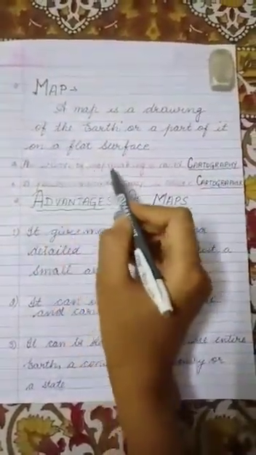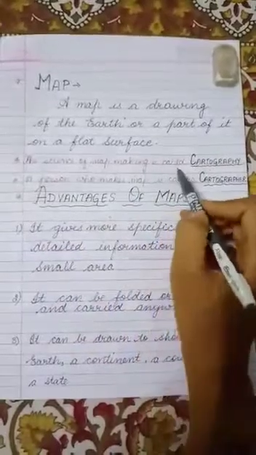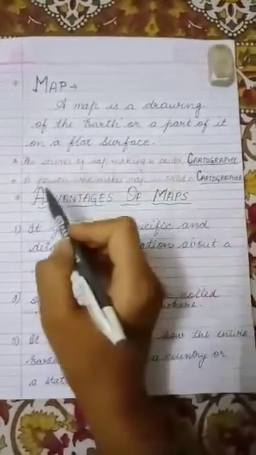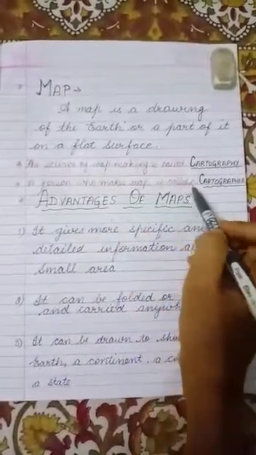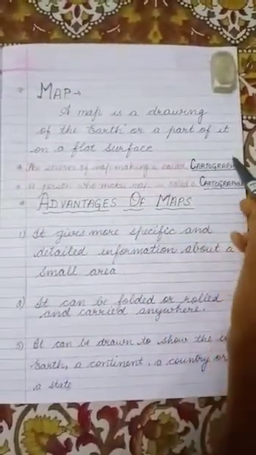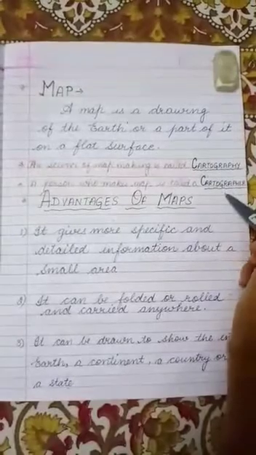The science of map making is called cartography, and a person who makes a map is called a cartographer. Please remember these 2 points.